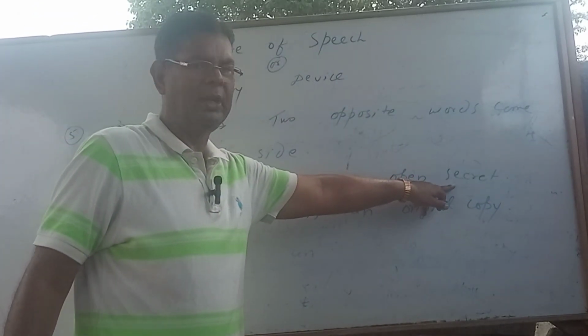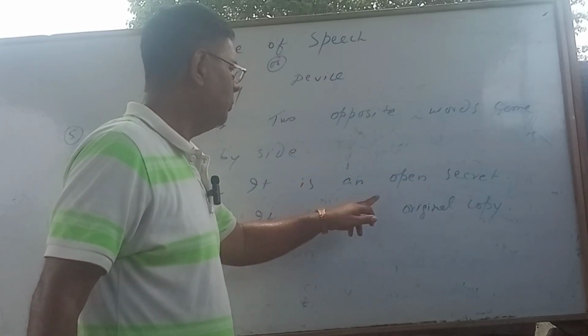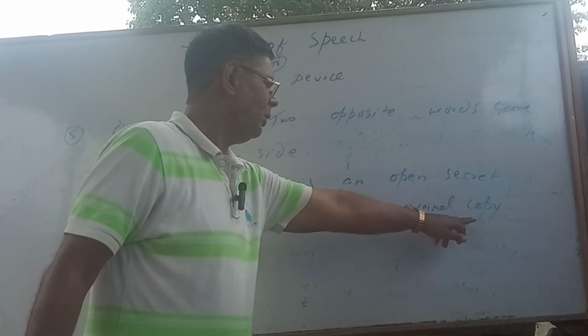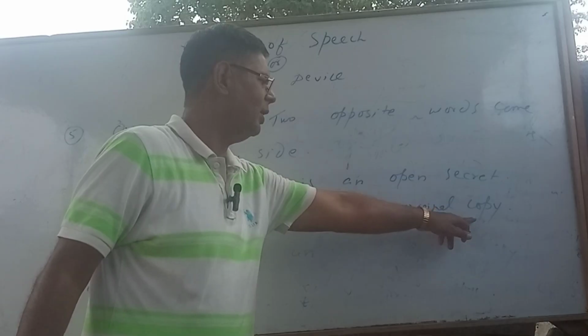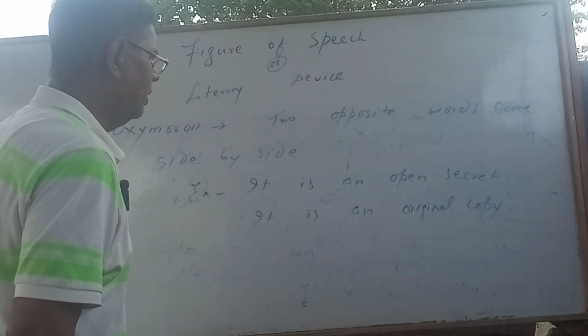Whenever there is secret, it is never open. But it is open secret. It is opposite word. Original copy. Whenever it is original, why will you use a copy? So it has opposite words come side by side.